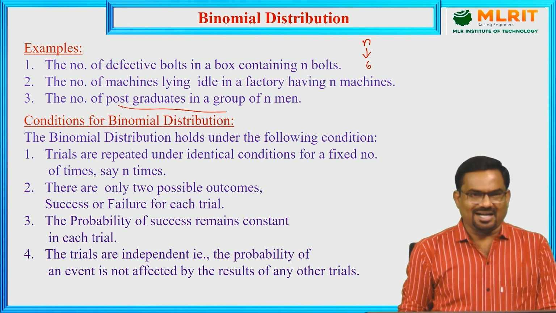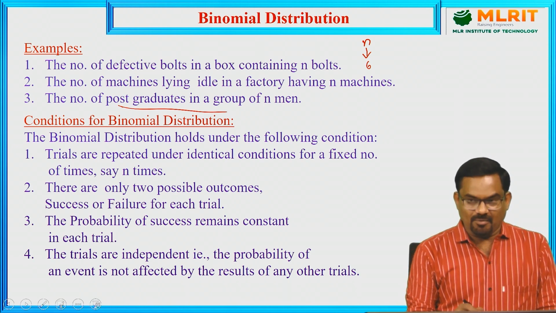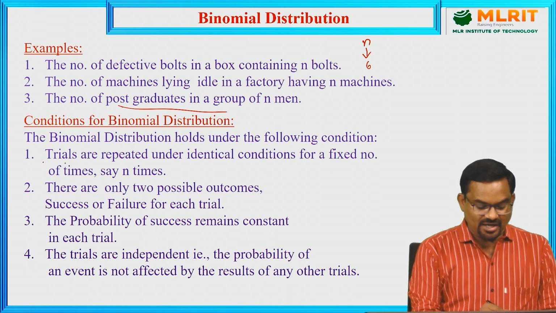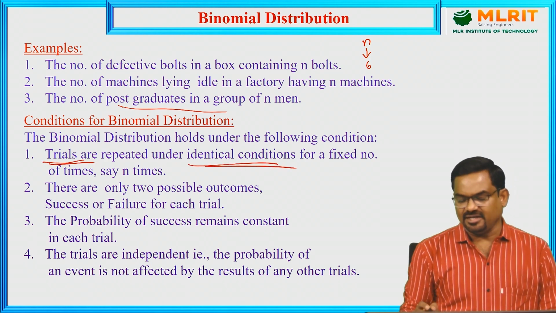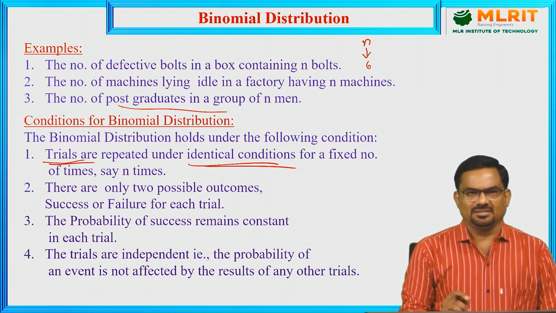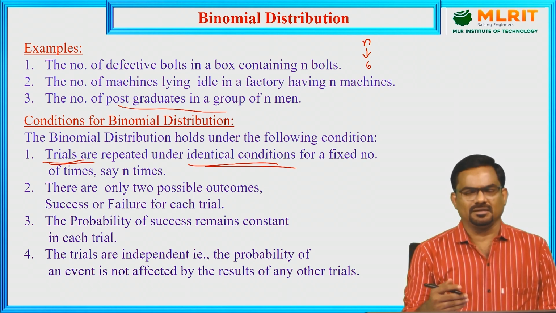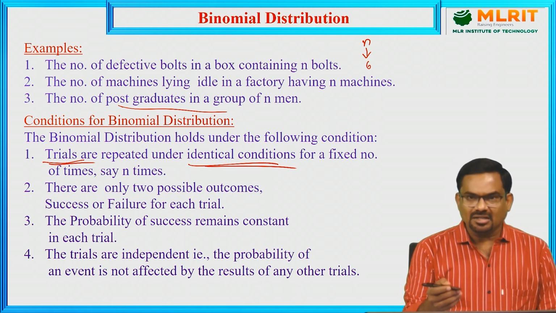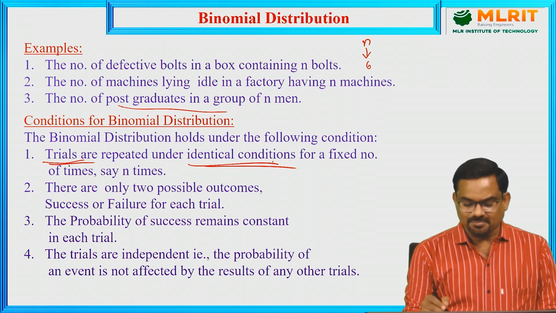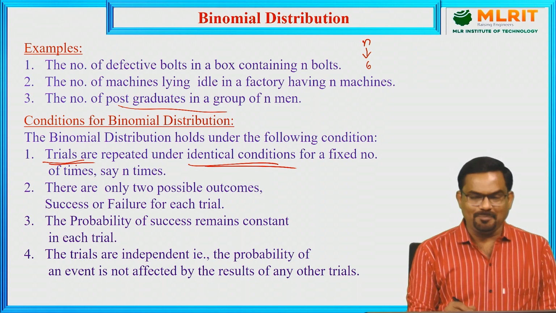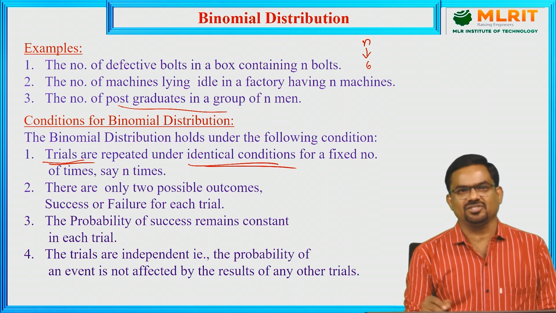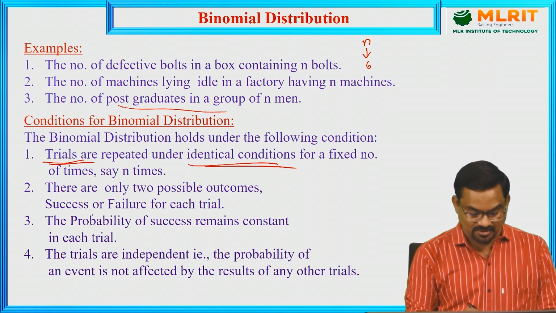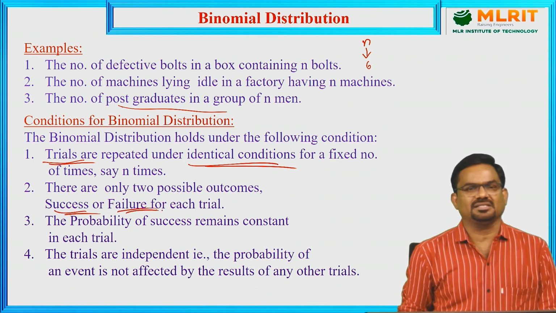And now the conditions for binomial distribution. The binomial distribution holds under the following conditions. First, the trials are repeated under identical conditions. A trial means the repetition of an experiment, performing an experiment a number of times repeatedly. All the times the conditions must be identical, for a fixed number of times, for example n times. Second, there are only 2 possible outcomes, as we just discussed: either success or failure.